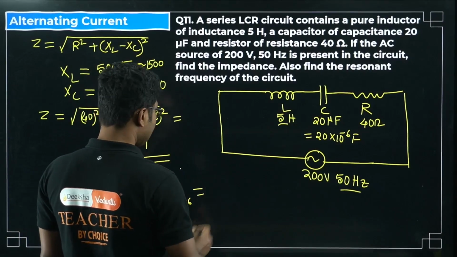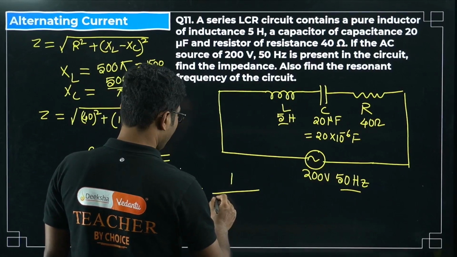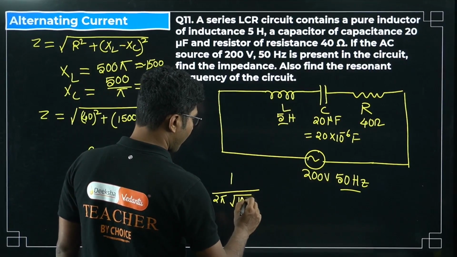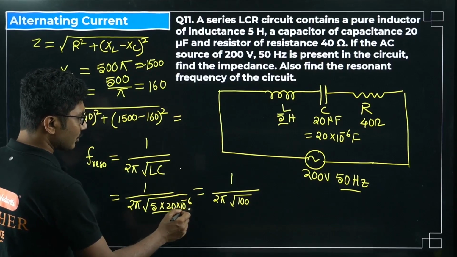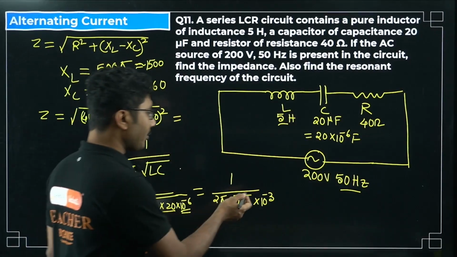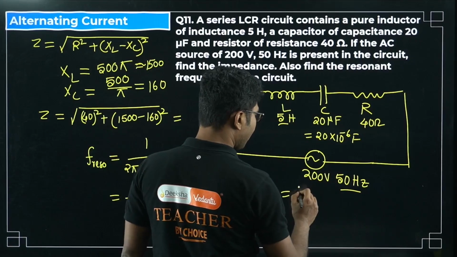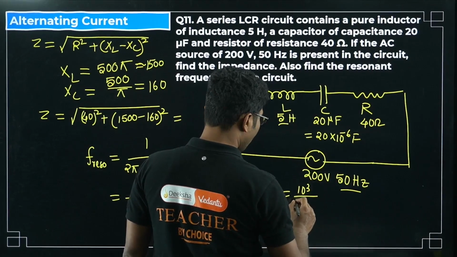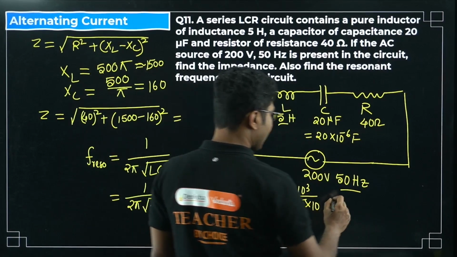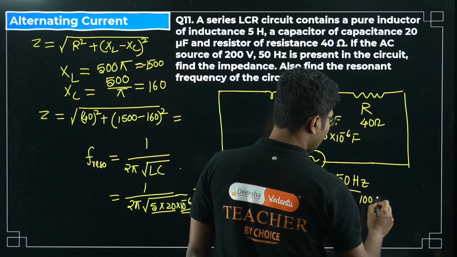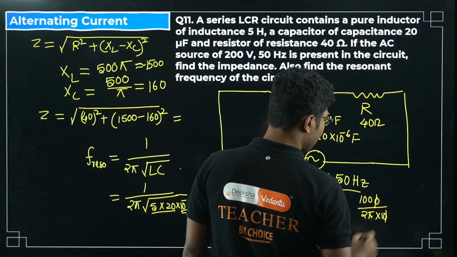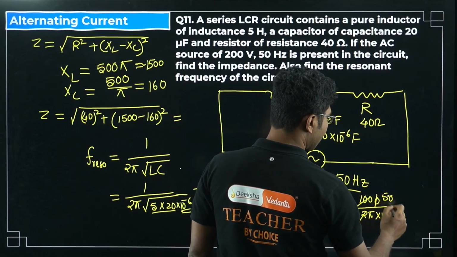Now what is this? 1 by 2 pi, 5 into 20 is 100, so square root of 100, and square root of 10 to the power of minus 6 is 10 to the power of minus 3. Very interesting. Now 10 to the power of minus 3 will go up and become 10 to the power of 3. So it will become 2 pi and square root of 100 is 10. So it will be 1000 divided by 2 pi into 10. One of the zeros will cancel, 2 will cancel, it will be 50 divided by pi.